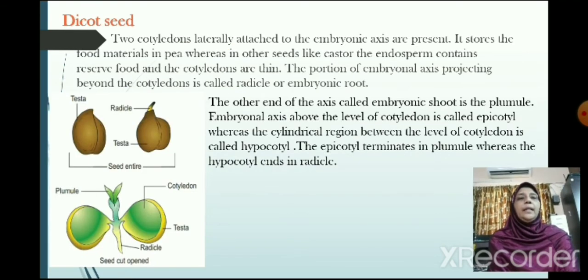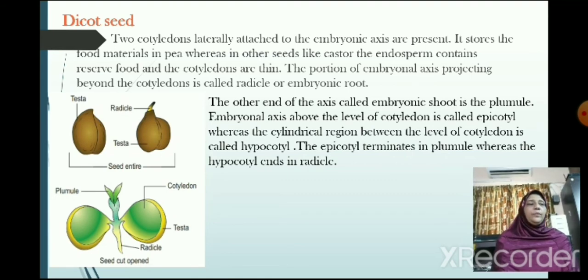Now we can see the dicot seed in the picture. 2 cotyledons laterally attached to the embryonic axis are present. They store the food materials in pea, whereas in other seeds like castor, the endosperm contains reserve food and the cotyledons are thin. The portion of the embryonal axis projecting beyond the cotyledons is called radicle or embryonic root.